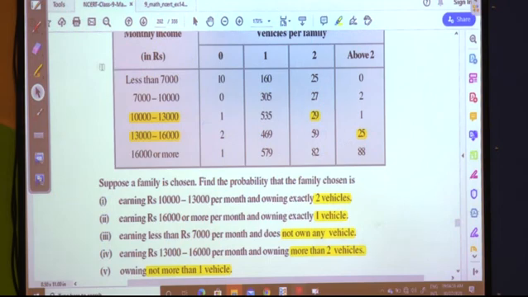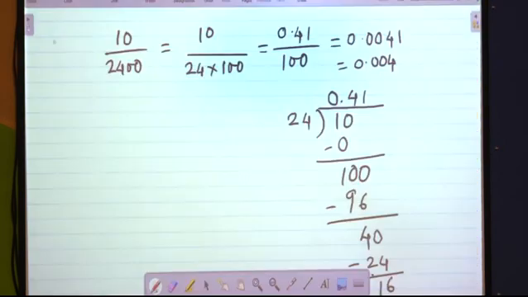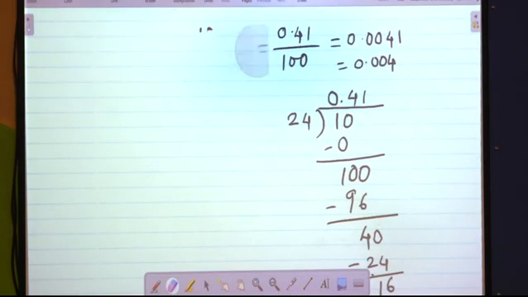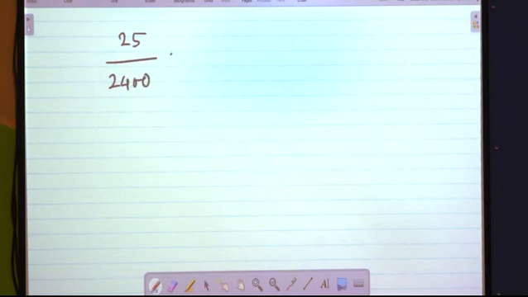25 families are there. So what does it become? P of 4 is equal to 25 upon 2400, which is 25 upon 24 into 100.